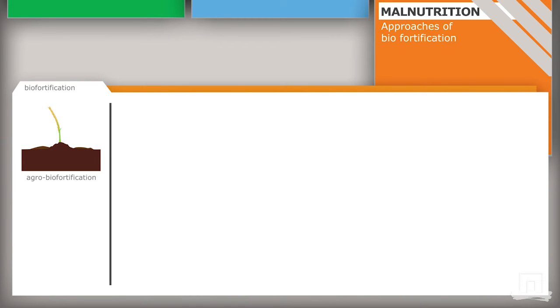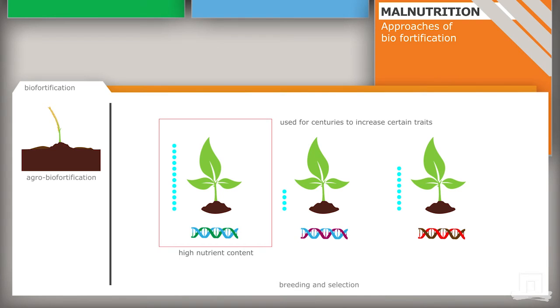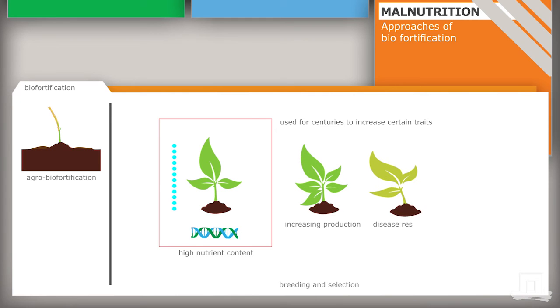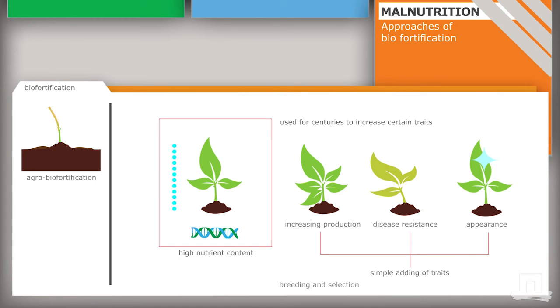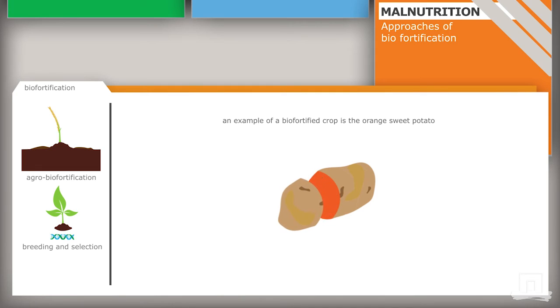The second approach to achieving biofortification is through breeding and selection. In this approach, the gene pool of crops is screened for lines with a naturally higher nutrient content. The genetic pool of crops has been used by farmers for centuries to increase certain traits, mostly related to increasing the production and resistance to plant diseases, or to improve the appearance of the final product. Breeding and selection for higher nutrient content is nothing more than adding another desirable trait to this list. An example of a biofortified crop developed through breeding and selection is the orange sweet potato.